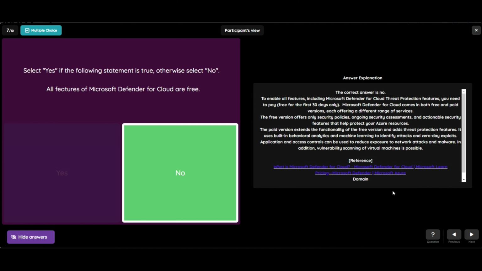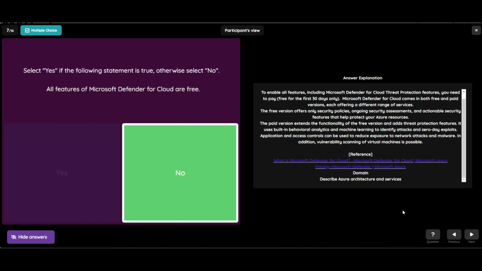It uses built-in behavioral analytics and machine learning to identify attacks and zero-day exploits. Application and access controls can be used to reduce exposure to network attacks and malware. In addition, vulnerability scanning of virtual machines is possible. So this question belongs to the domain Describe Azure architecture and services. Let's see the 8th question.